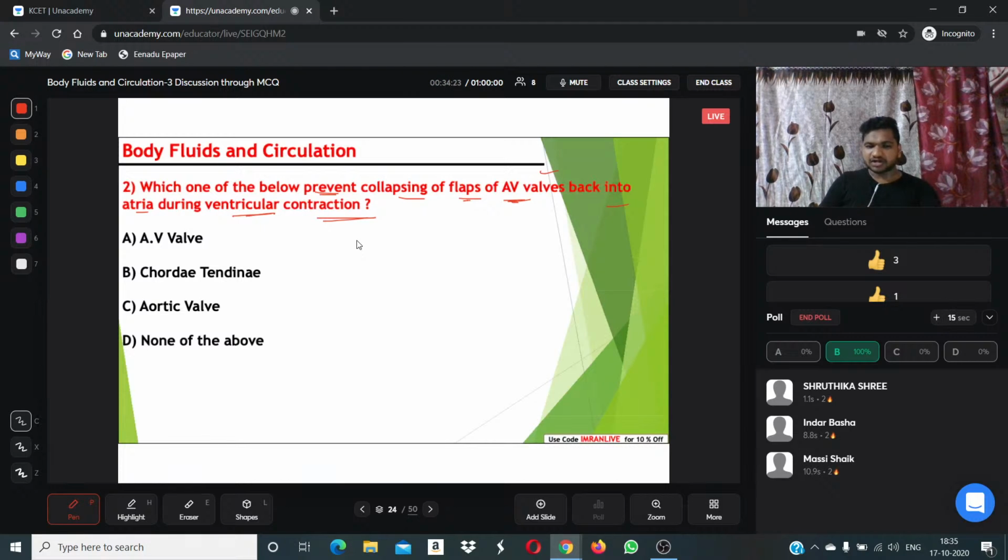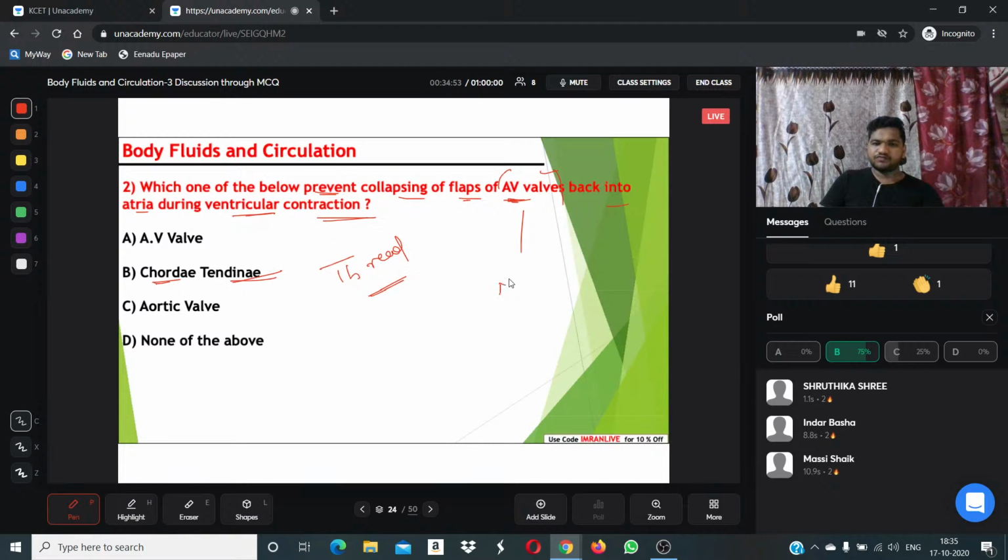And these are the thread-like structures we studied. They are connected between muscular ridges and the openings of the atrium called the atrioventricular valve. That is called chordae tendineae. Clear? They are thread-like structures attached in between muscular ridges and atrioventricular valves. Muscular ridges, right? This is a very important thing. It can be framed as a question also.